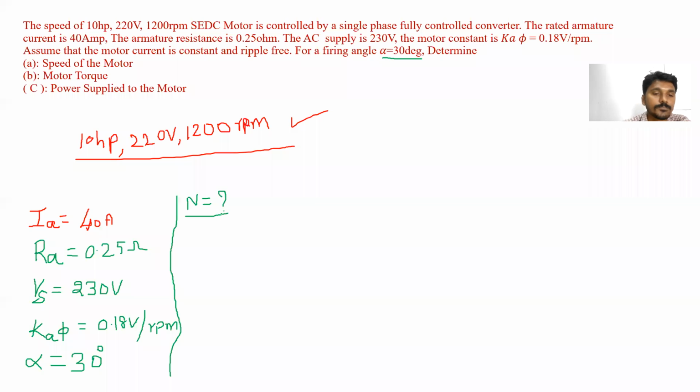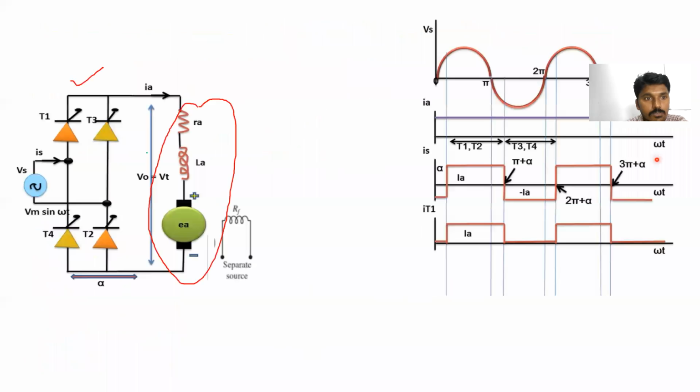Yes. So how can we find out the speed of the motor? As we know, this separately excited DC motor is controlled through the single phase fully controlled converter like this. Clear? Whatever output voltage we get from the single phase fully controlled converter will act as the input for the motor. Is it right?